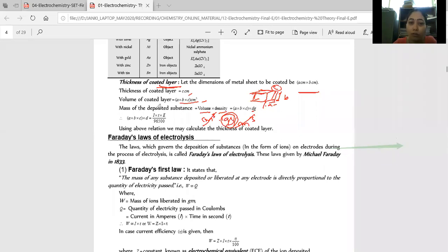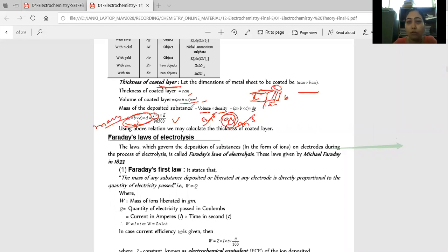Right? Now we have Faraday's law. W is equal to ZIT or EIT. Right? So this W is mass, and mass is equal to volume into density. Instead of W, instead of mass, you can also write volume into density. Directly you can get the answer in mass.